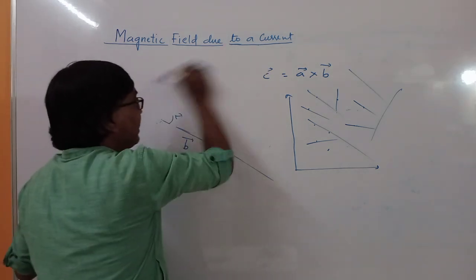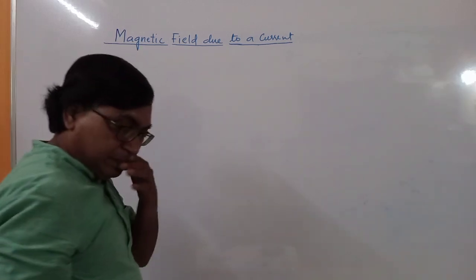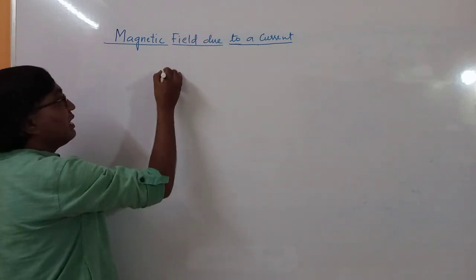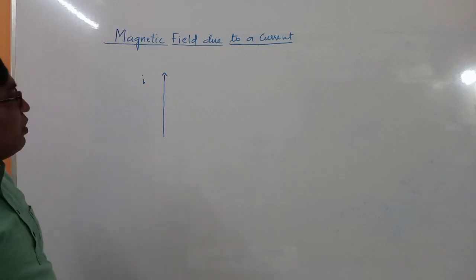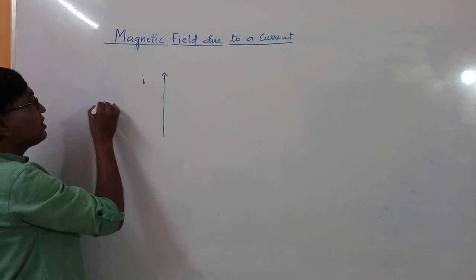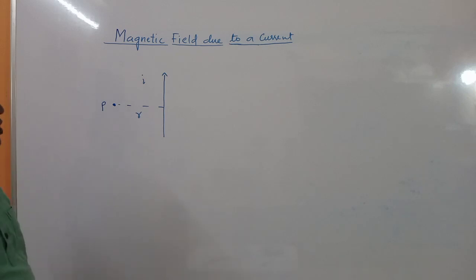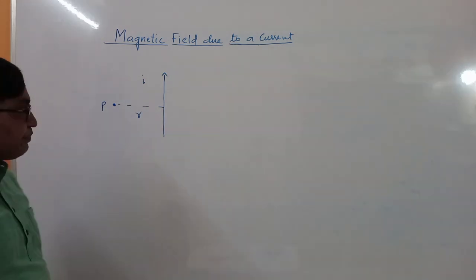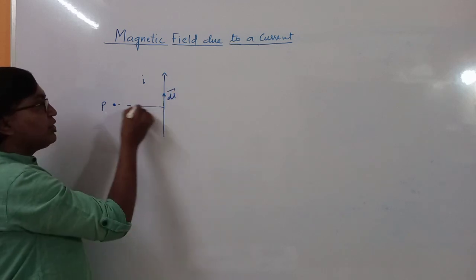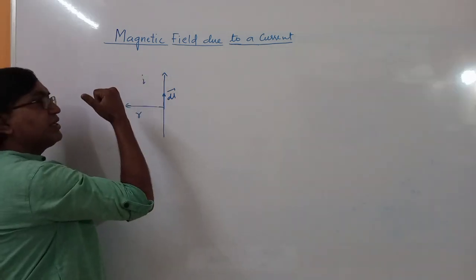Fine. So let us take an example. Suppose current is along this direction, and you have to find out the direction of field at point P, which is at a distance of r. So it is nothing but dl cross r. तो dl vector इस डायरेक्शन में है और position vector इस डायरेक्शन में है. Then the field will be along this direction.